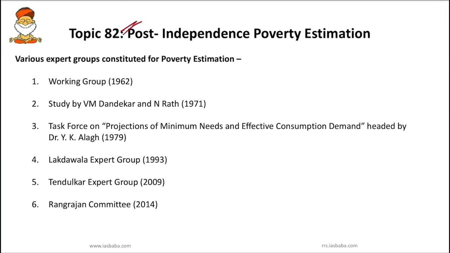Next important topic, that is post-independence poverty estimation. We know that various expert groups were constituted by the erstwhile Planning Commission. At that time the Planning Commission had set up various expert groups in order to estimate the number of people living in poverty in India. So we will see who those are. First one, the working group, which was set up in 1962, and second, there was a study by V.M. Dandekar and N. Rath. They also studied in order to provide some estimation of the number of people living in poverty in India. And then third one is